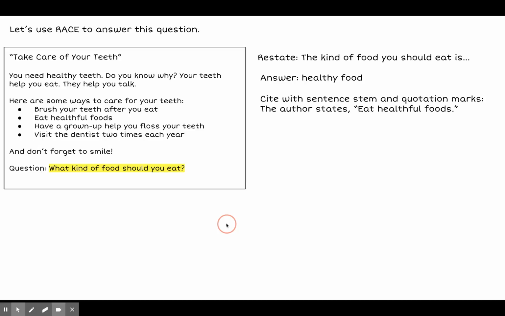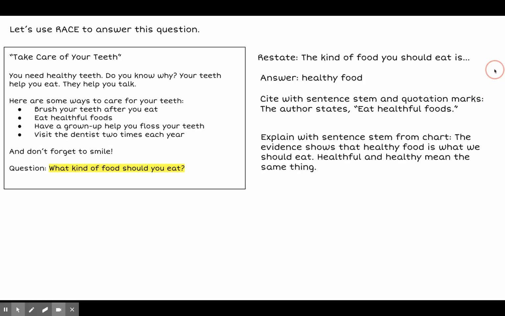I'm going to cite with a sentence stem and quotation marks. The author states, "Eat healthful foods." I see eat healthful foods right here. So I've done those exact words. I've got my quotation marks. I've got my comma here. And there's a sentence stem from the site.